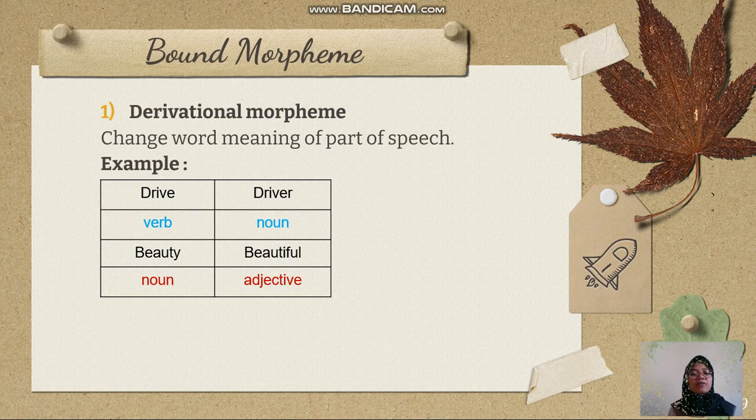Drive is what we do, and driver is the person who does it. Next, there is beauty and beautiful. Beauty is a noun, and beautiful is an adjective. But beauty is just a noun.